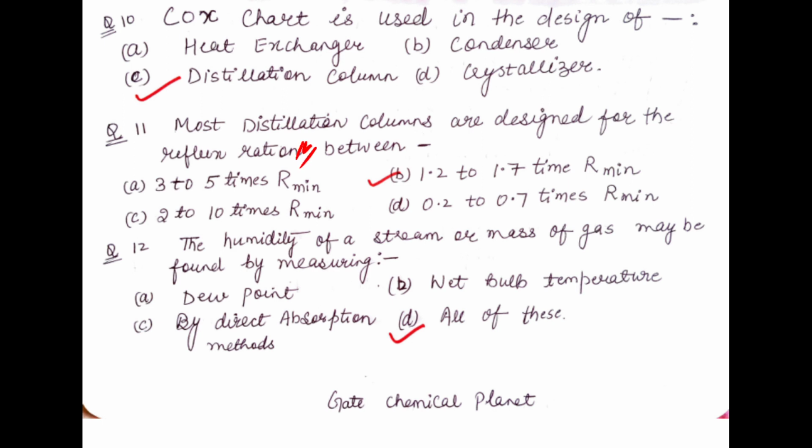The humidity of steam basically, or any stream or mass of gas, can be found by the dew point temperature, wet bulb temperature, or by the direct absorption method. So all of these are correct for this question.